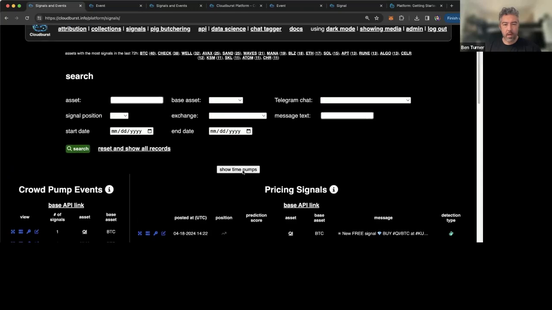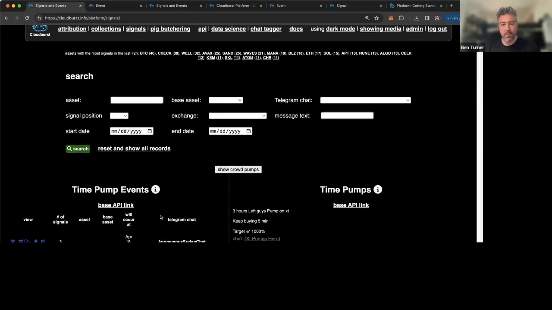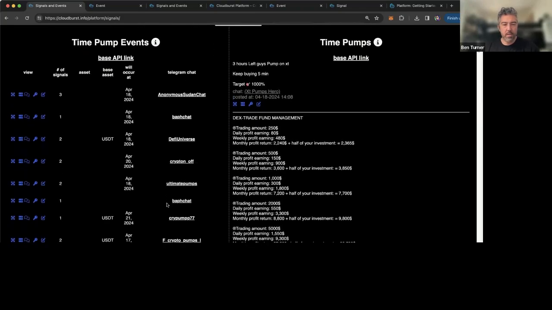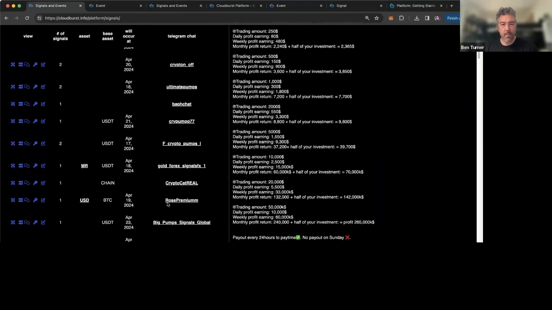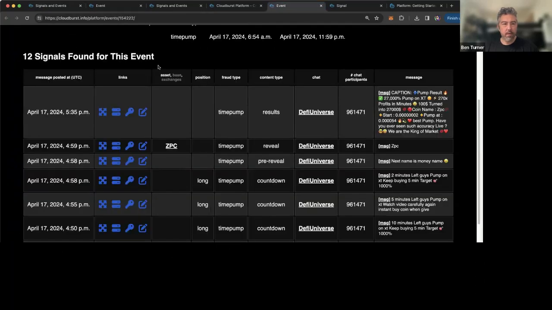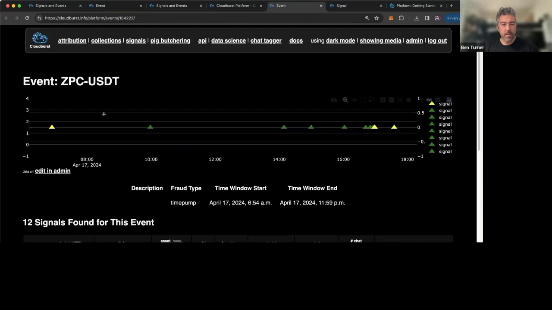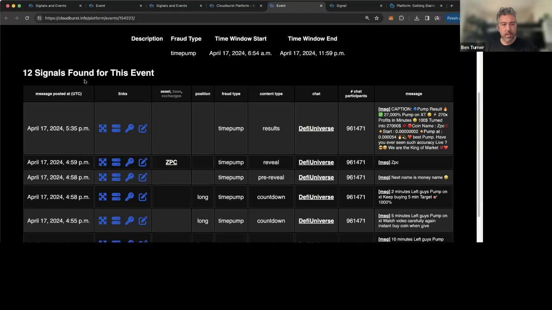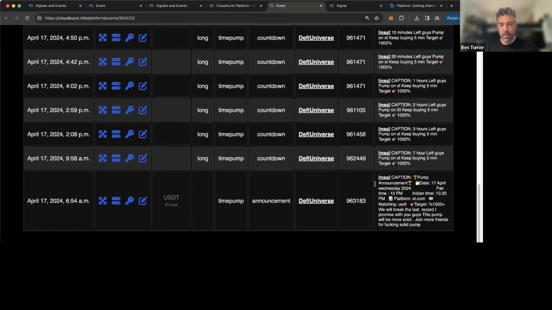We can also look at time pumps. A time pump is when a specific chat will instruct its users to all buy a coin at the same time. We see an event like this one, ZPC. We found 12 signals for this event. So this is all in the same chat. This is a DeFi universe chat, but it starts with the earliest mention, which is at 6:54 on the 17th. And it says there's a pump announcement. It's going to happen at this time using this exchange. So have your tether ready.